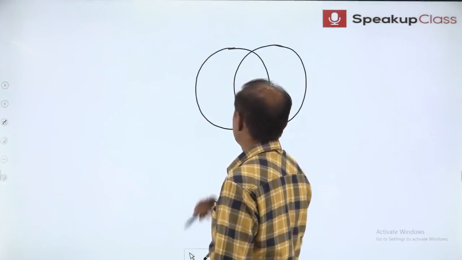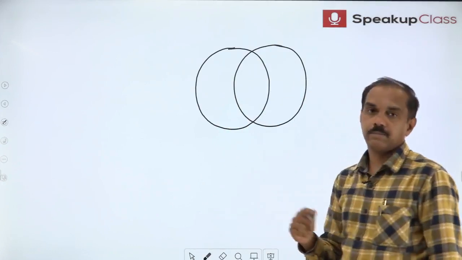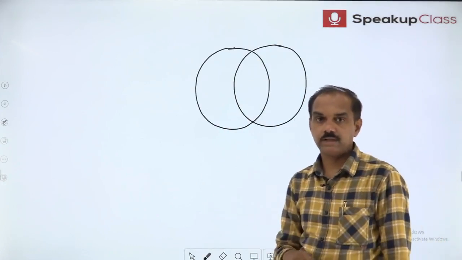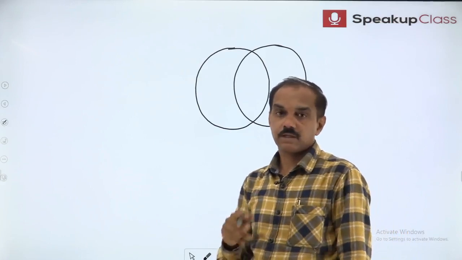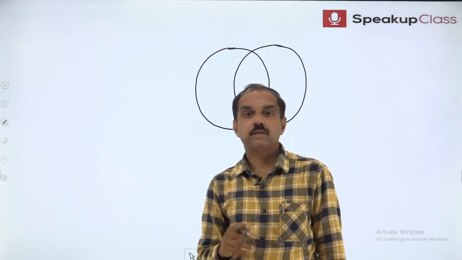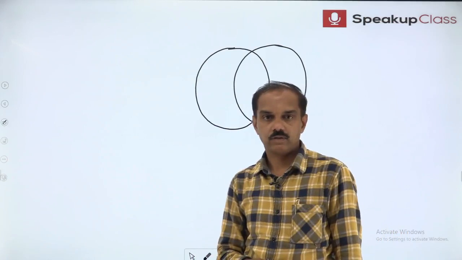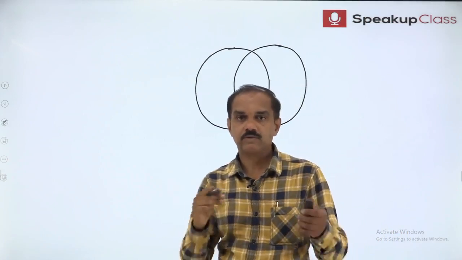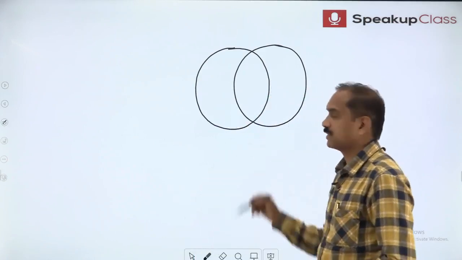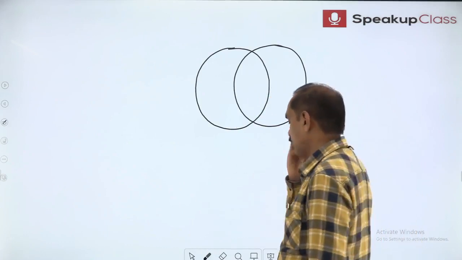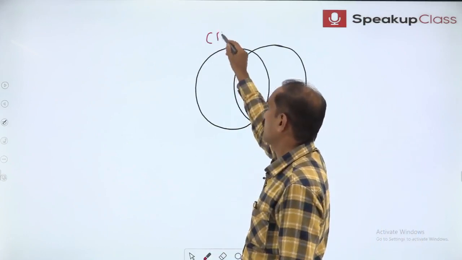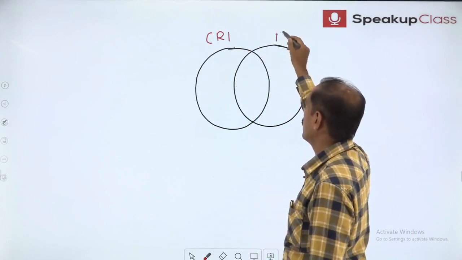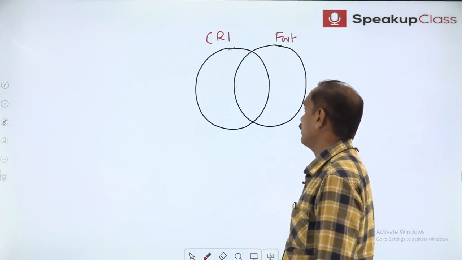Venn diagram means overlap. Overlapping diagrams were found out by a person by the name Venn. Venn is the name of a person. Overlapping circles: one circle is for cricket, the other circle is for football.